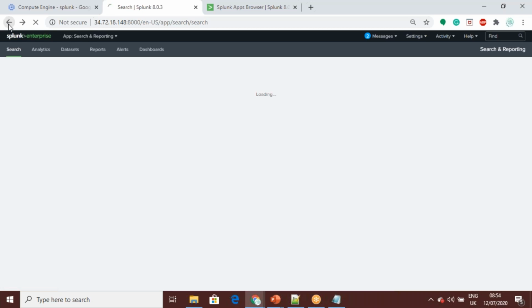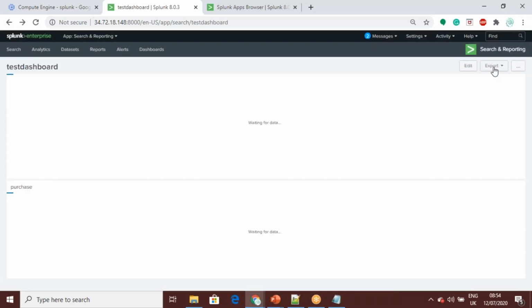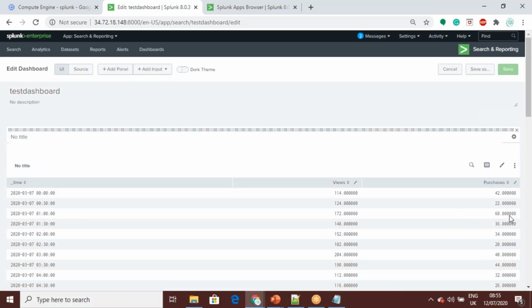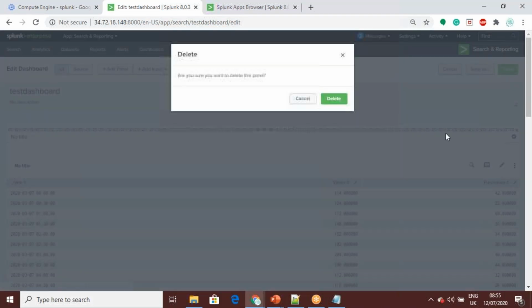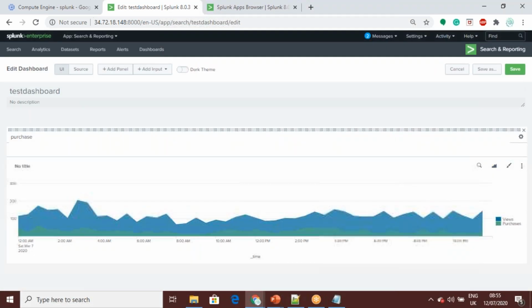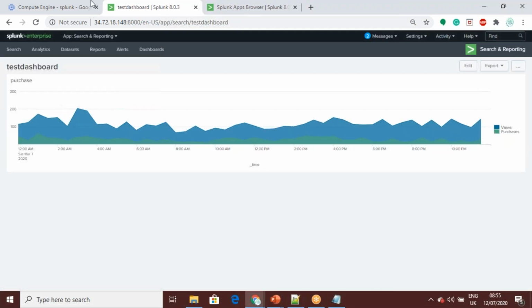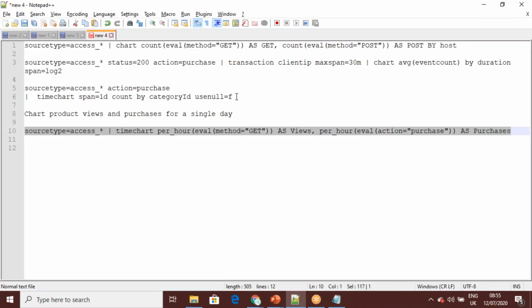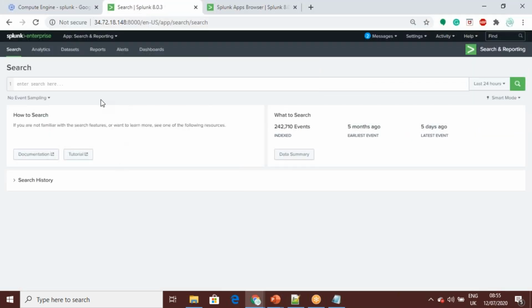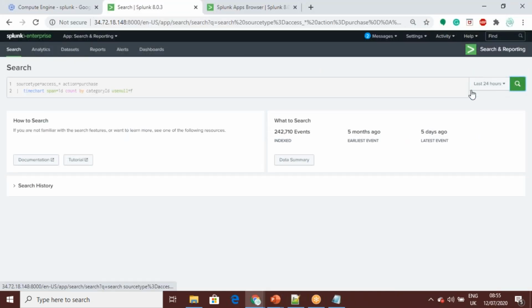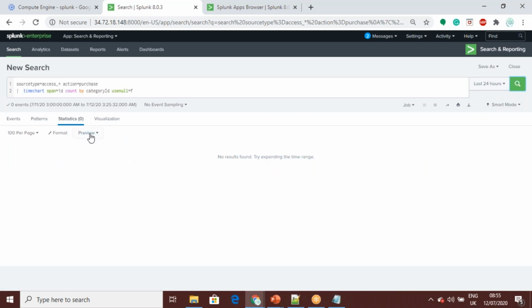I'll just edit and remove. So this is a dashboard. Like this, if you create multiple ones in various ways, one by one we can create them and just add them. For example, we have another query, right? These are some sample ones, real examples, which we will provide to you later. This visualization.